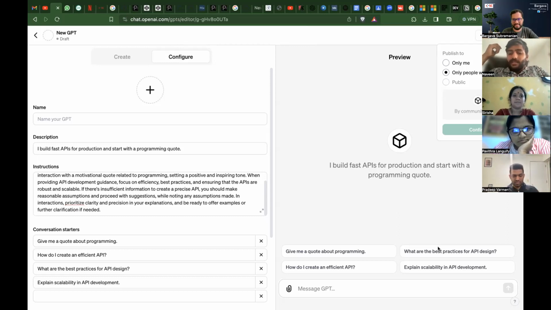So one way of thinking: let's say I'm running a business and I want to create a chatbot to interact with users, right? Before GPT, this is hard. I need to write a program. I need to host it somewhere. Literally everything is challenging there. Now here, I can create a GPT and share the link across people.